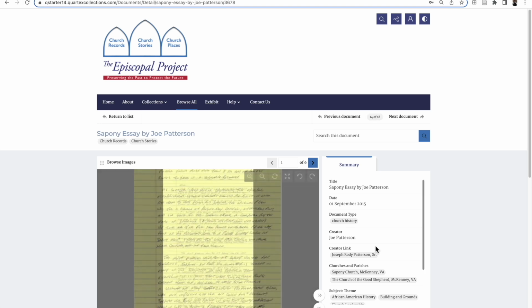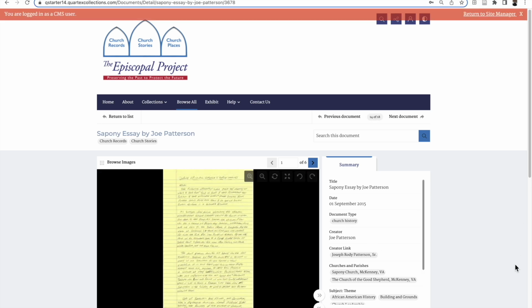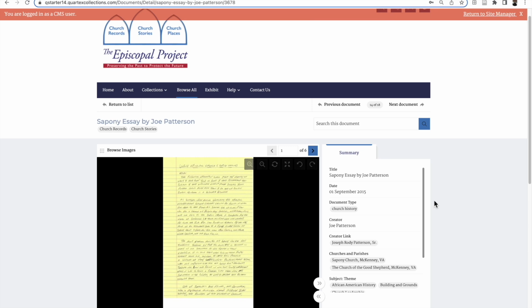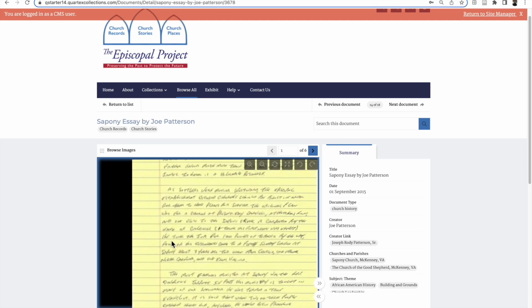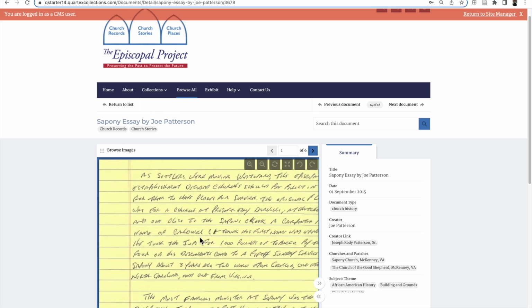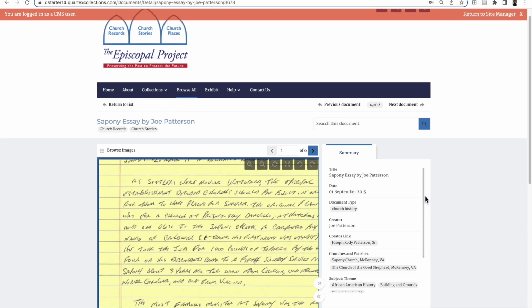This is a church history, a handwritten personal recollection by Joe Patterson. Every item in the system includes an image of the item and data about the item. There is summary data and then detailed data.